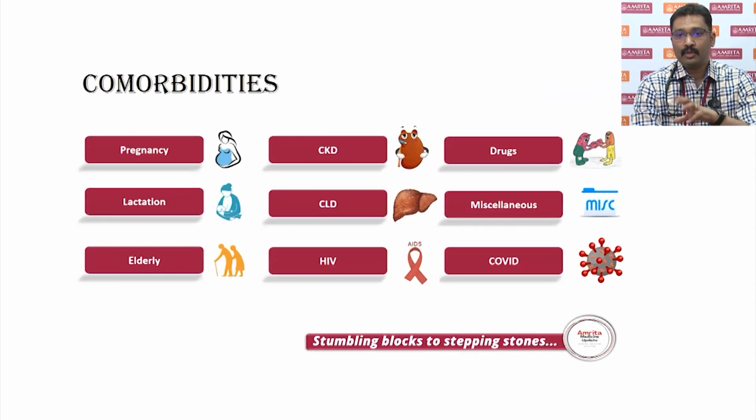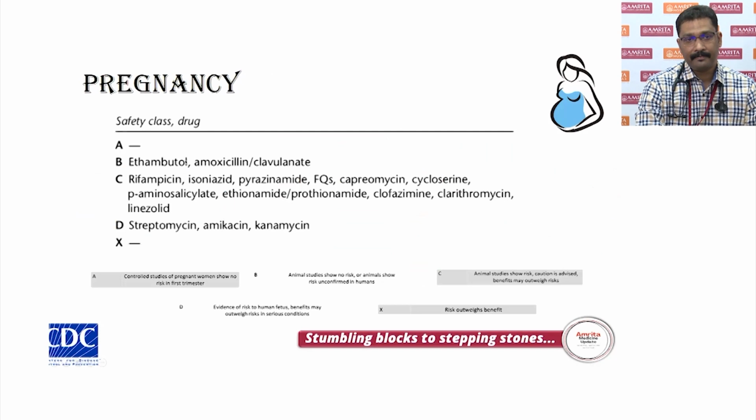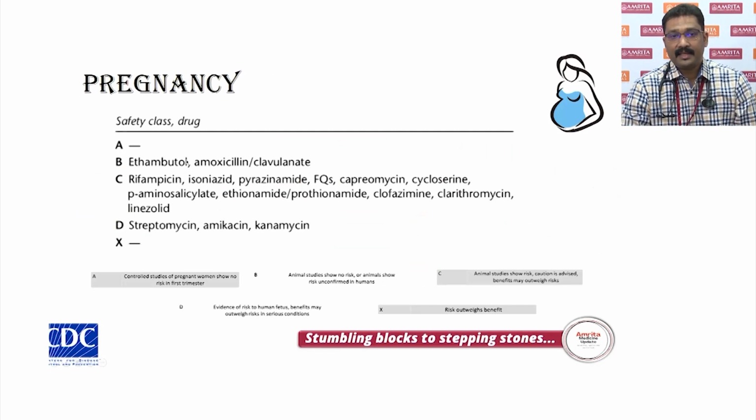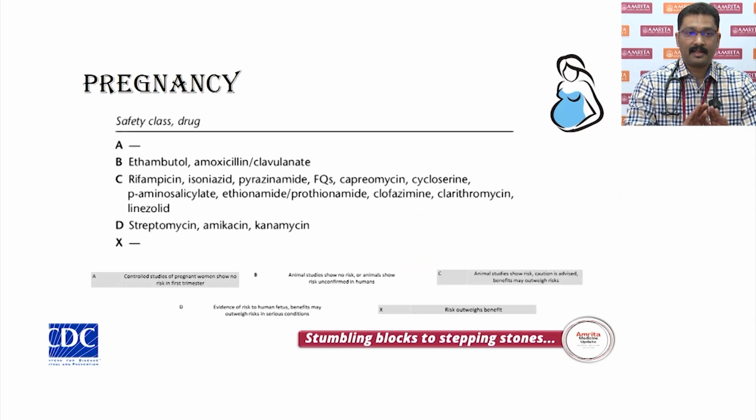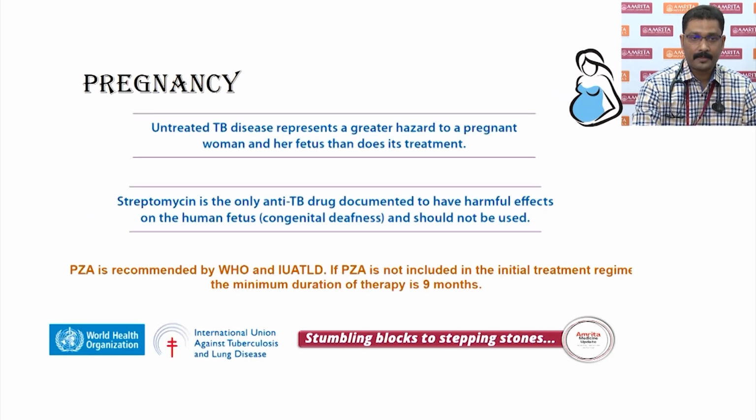The comorbidities that I'm going to list are what I've enlisted here. We'll start with the first one being a physiological condition, pregnancy. According to the safety class of drugs, no class of drugs is coming in safety class A. However, ethambutol comes in class B, but predominantly all the ATT comes in class C, where animal studies have shown risk and caution is advised. However, benefits usually outweigh the risk that is involved in these kinds of patients.